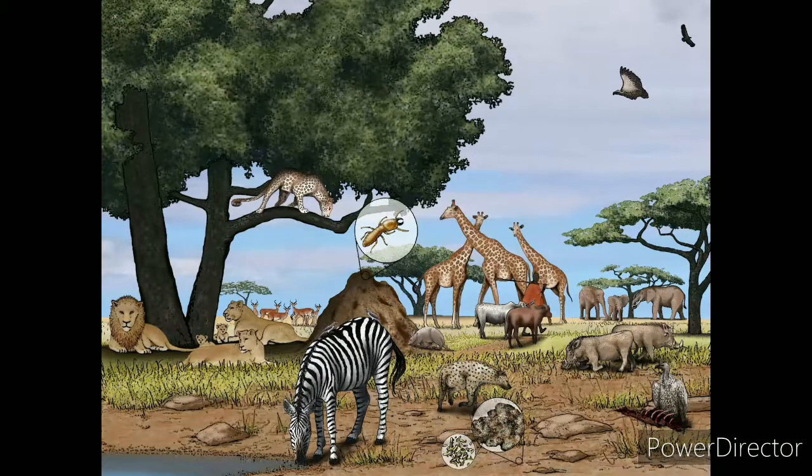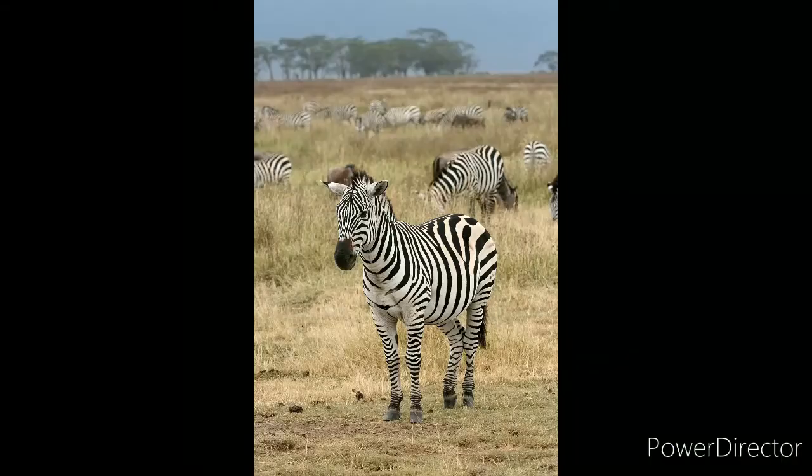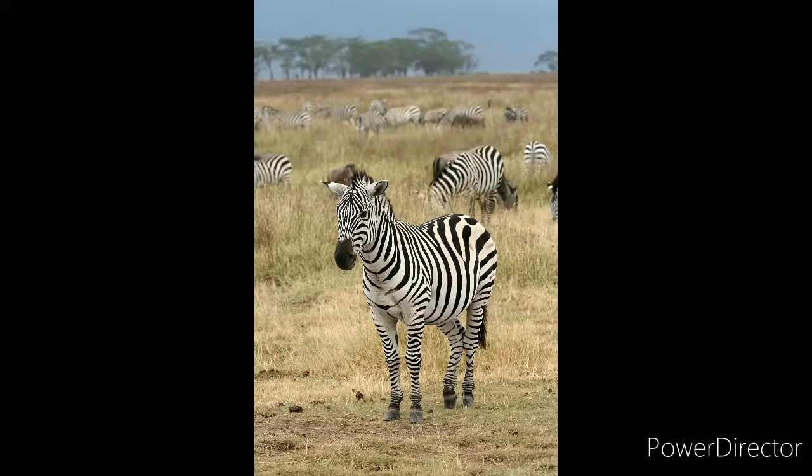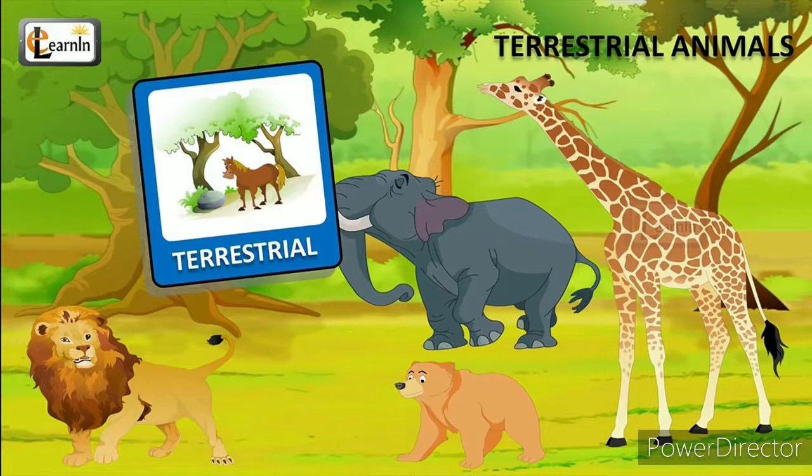So, animals living in plain areas. What are all the features of this kind of animals? These animals have strong senses. So they have a well developed sense of hearing and smell. So it allows them to hunt for food and protect themselves from danger. Their legs help them to move. But there are some animals such as snakes that do not have legs. So terrestrial animals breathe with the help of their lungs.